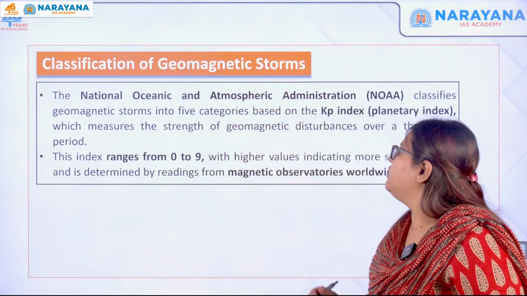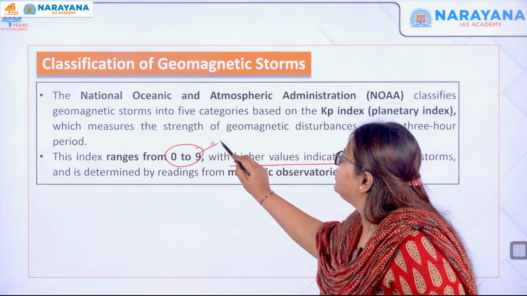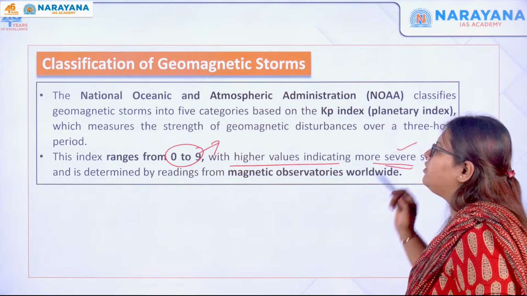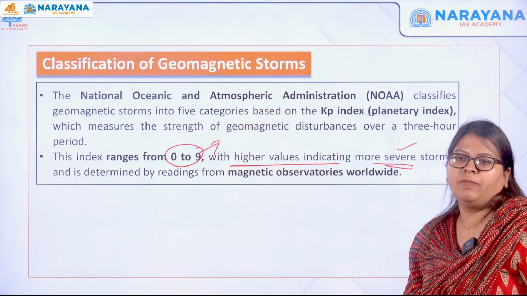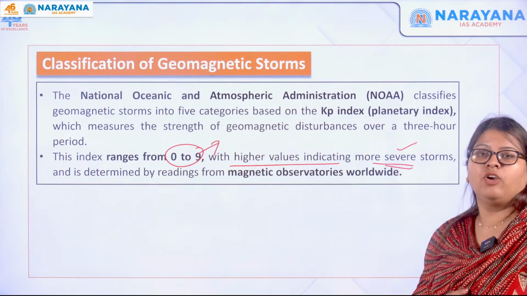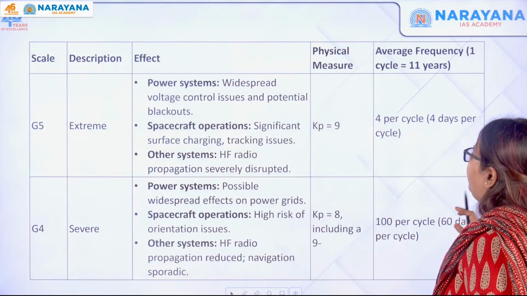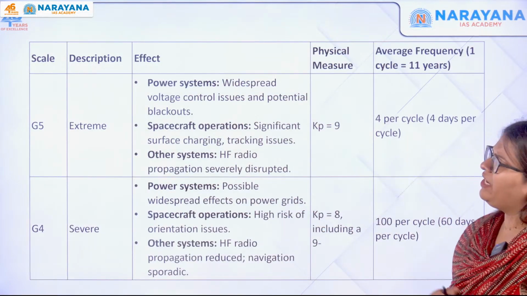It ranges from 0 to 9, with higher values indicating more severe storms. And how is it determined? By the observations made by magnetic observatories located worldwide. Now let us move forward and see what they are. These are very easy.